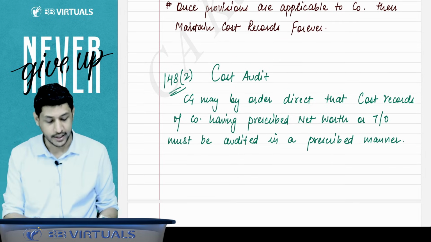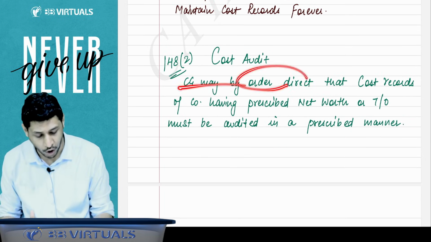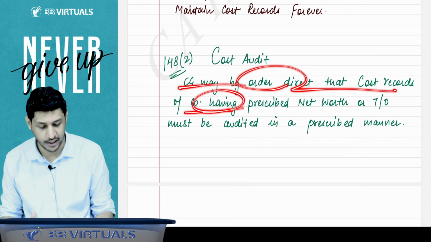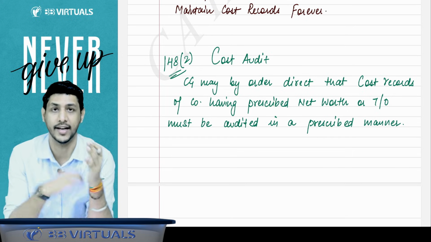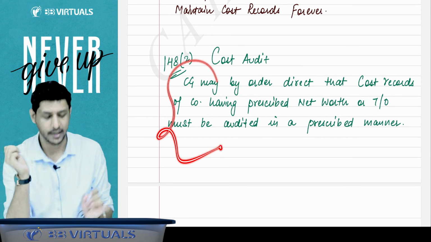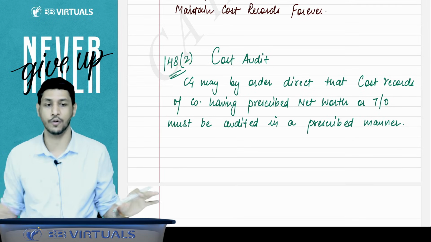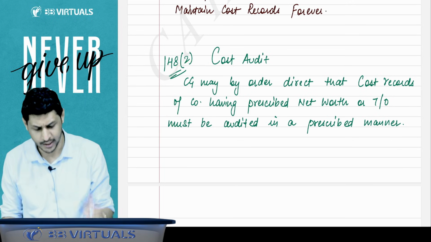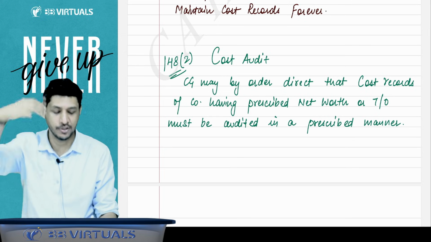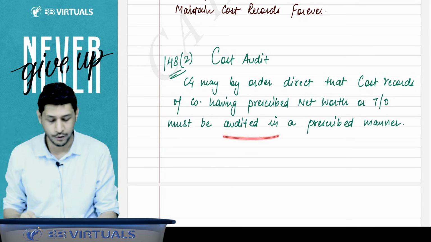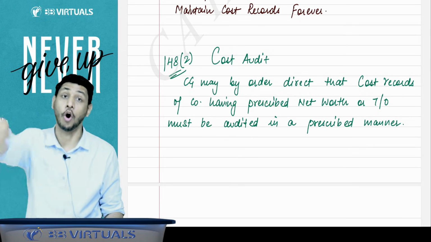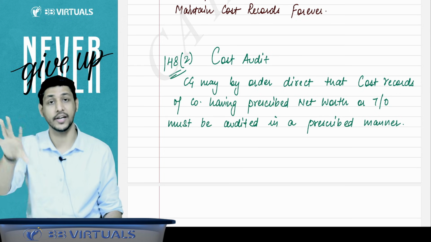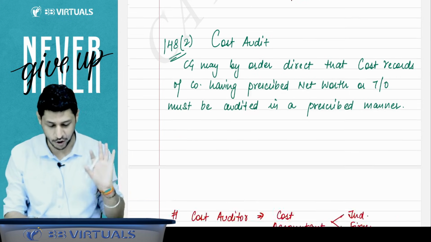Now, the cost audit is to be done by whom? The CG may by order direct that the cost record of the company be audited. How is the cost audit to be done, what is the limit for cost audit? Thanks to ICAI that they have removed this part. Now you need not learn any limit from here. The CG will order that so and so company, having so and so net worth and so and so turnover, will be required to get their cost records audited by a cost auditor. But now we need not learn any of such limits.